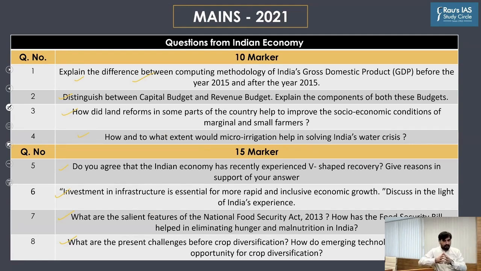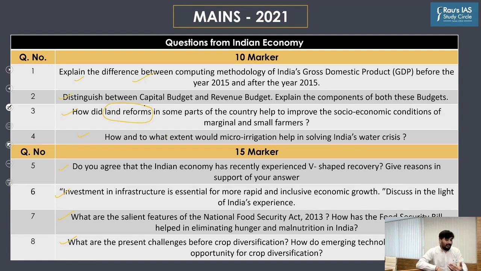So what you have to do here is, to prepare for such topics, look at the syllabus and then visualize in which all dimensions a question can be asked. And you have to prepare for all of these dimensions by adopting a 360-degree approach. For example, you have this topic of land reforms in India mentioned in the UPSC syllabus. Now you have to think in what dimensions a question can be asked with respect to land reforms. Questions can be expected with respect to what kind of land reforms we have introduced, what are the components of land reforms, and why the land reforms have been introduced.